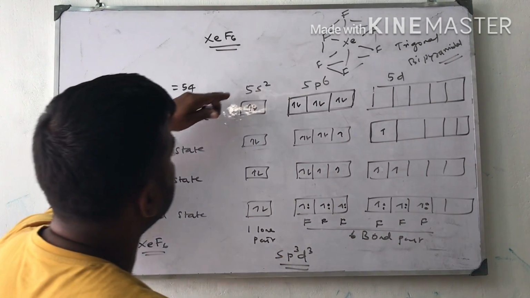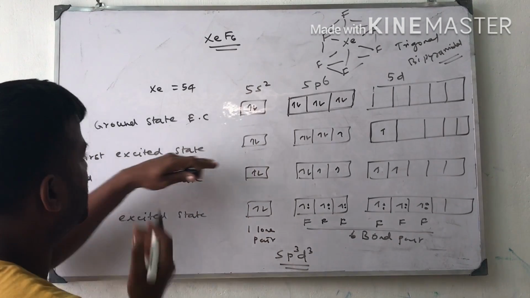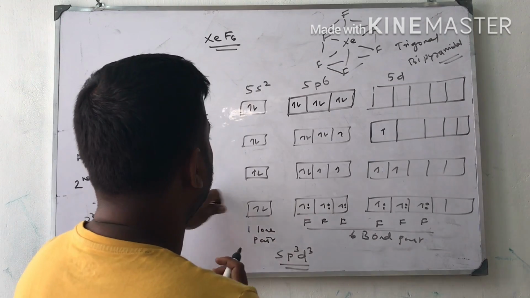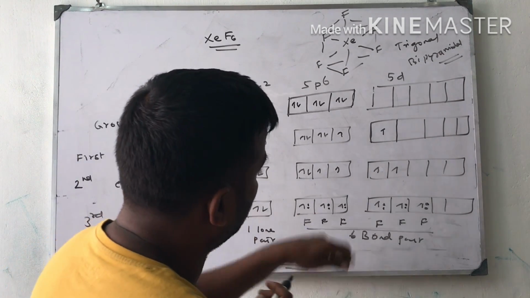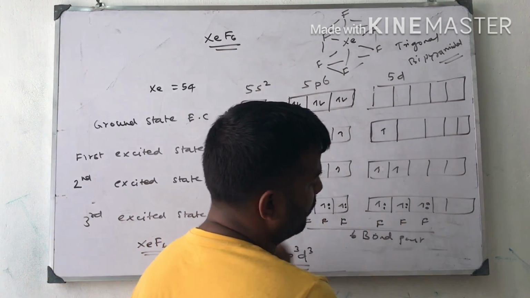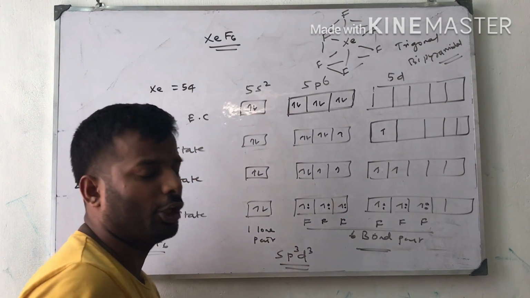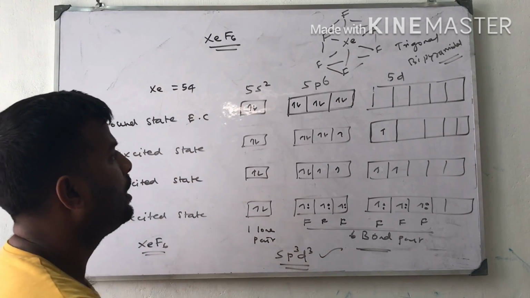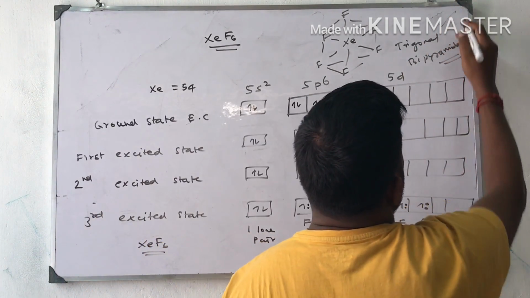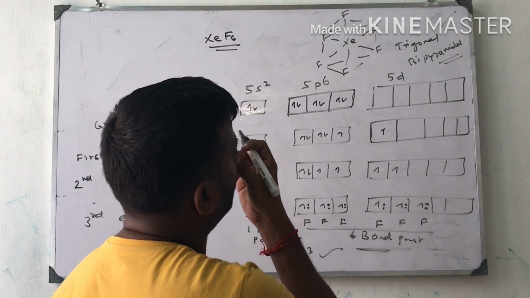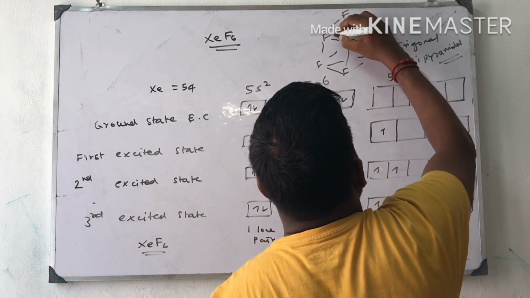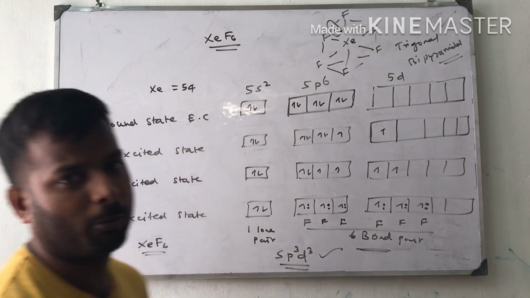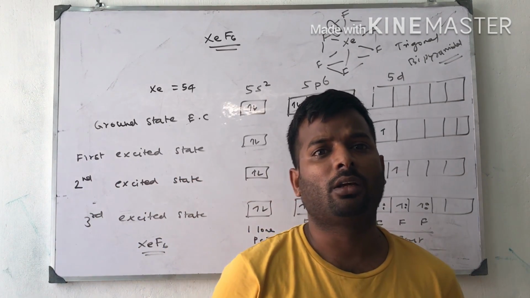First, the ground state configuration is 5s2 5p6. In the first excited state, one electron is shifted from 5p6 to 5d. Second, one more electron. Third excited state, one more electron. So there are 6 covalent bonds formed between fluorine and xenon. Now this compound's hybridization is sp3d3, and the structure is trigonal bipyramidal. It contains one lone pair of electrons here. This is the structure of xenon hexafluoride. Thank you, students. Have a nice day. God bless you.